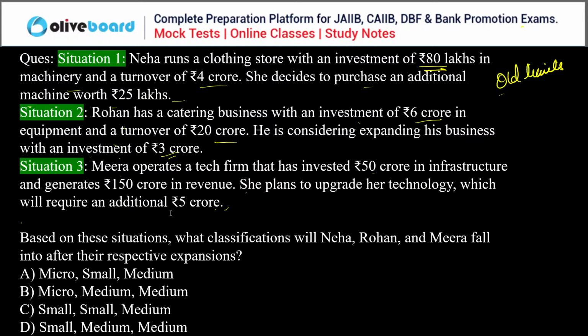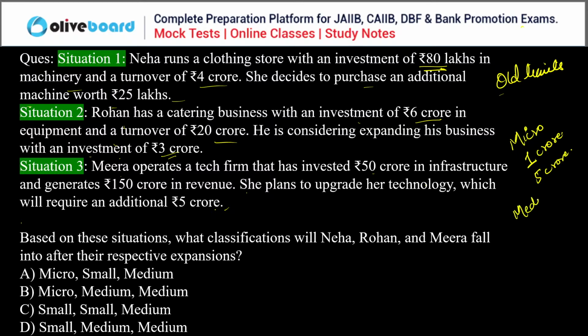Now, before understanding, first of all, I'm just writing the limits. For micro enterprises, you know that the investment in plant and machinery does not exceed 1 crore and turnover does not exceed 5 crore.